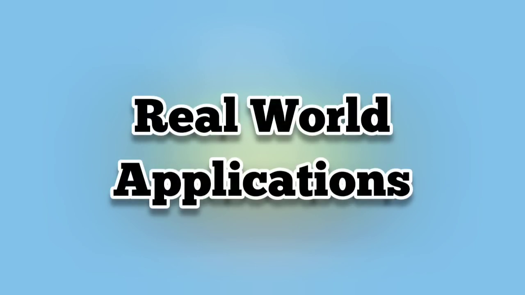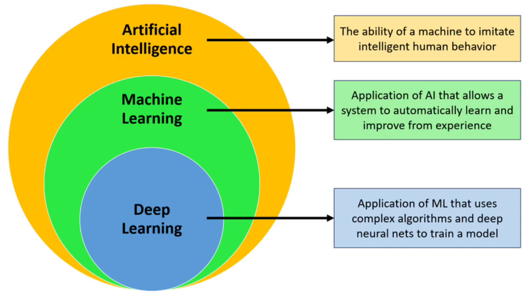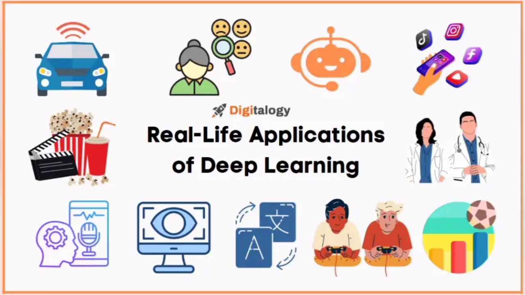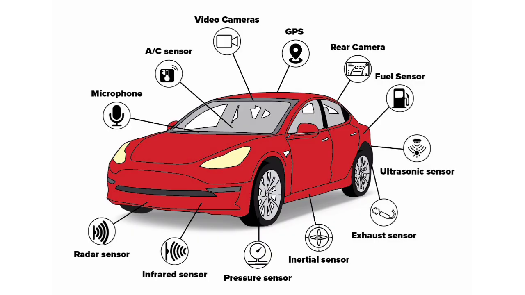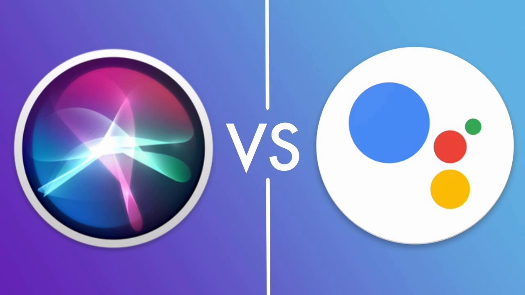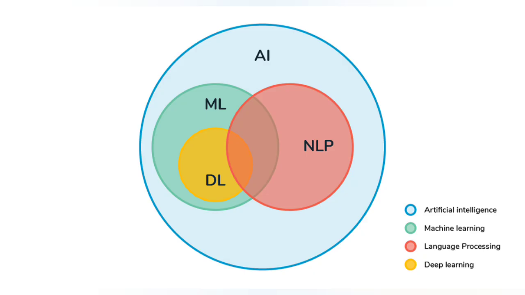Let's talk about where you'll see these in the real world. Machine learning, ML, is often used in recommendation systems, like those you see on Netflix or YouTube. It analyzes what you watch and suggests new content based on your preferences. Deep learning, DL, powers things like self-driving cars, where it processes data from sensors and cameras to make decisions in real time. It's also behind voice assistants like Siri or Google Assistant, which understand and respond to natural language.